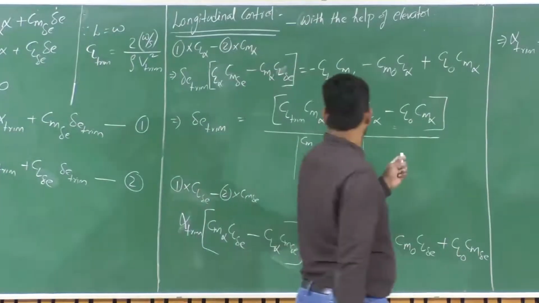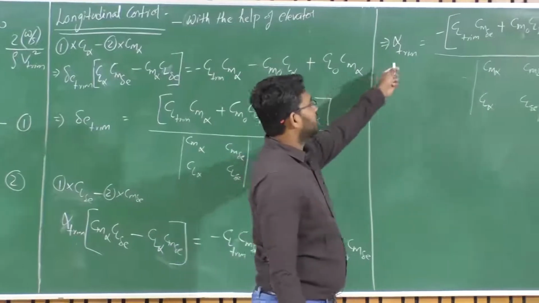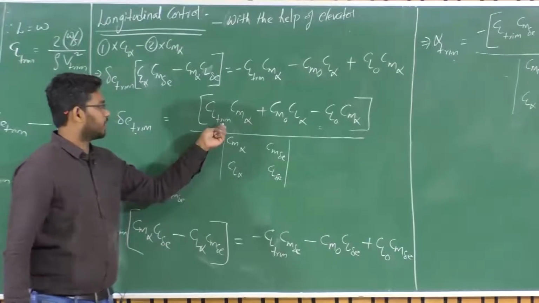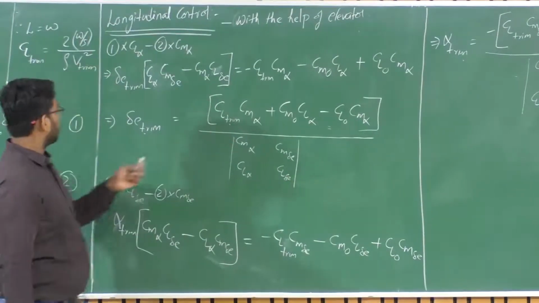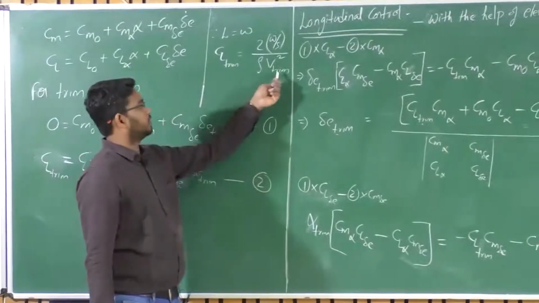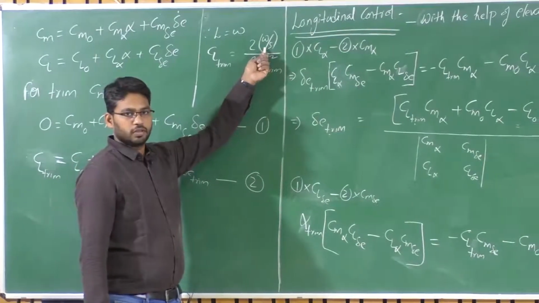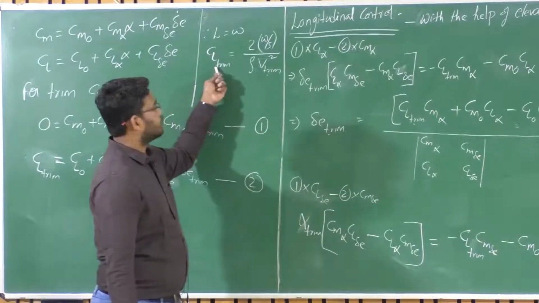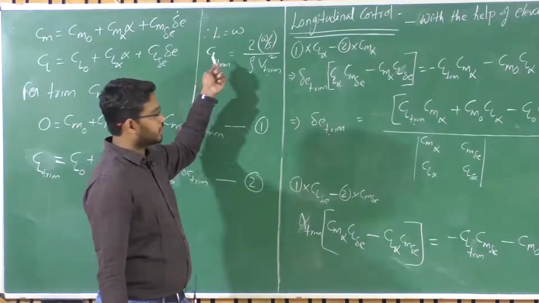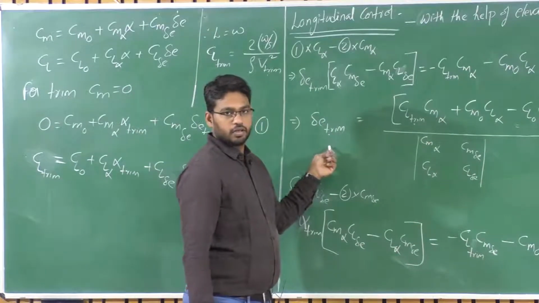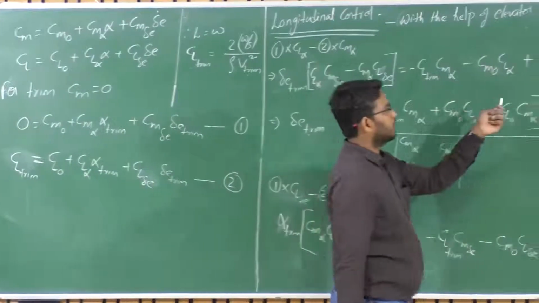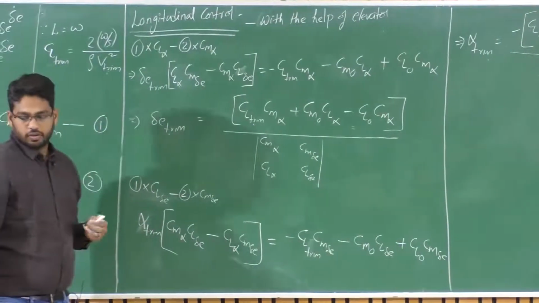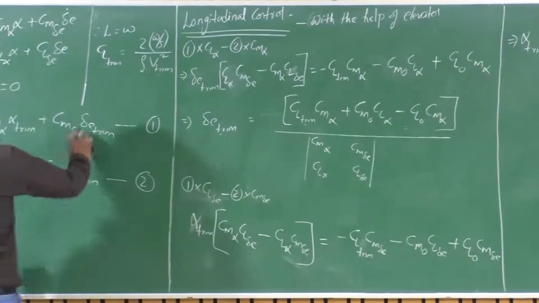So we now got what should be the alpha trim and delta E trim if you want to fly at this particular Cl trim condition, which corresponds to the velocity V infinity for a given UAV. So when you want to change from one velocity to the other, you need to change the Cl trim. The Cl trim changes, which can be achieved by elevator control. How can the CL be changed? By changing the alpha trim, which is achieved from elevator trim. Right? So let's look at what we have done till now.